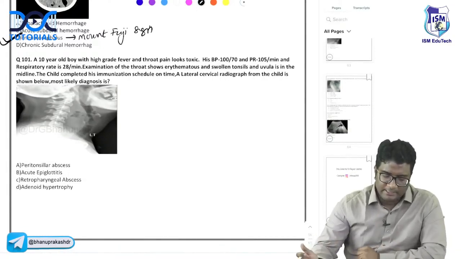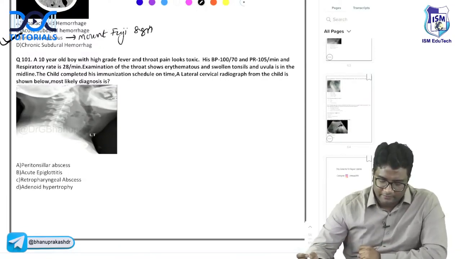A 10-year-old boy with high-grade fever and throat pain looks toxic. His BP is 100/70, pulse rate is 105, and respiratory rate is 28 per minute. Examination of the throat shows erythematous swollen tonsils and uvula in the midline. The child completed his immunization schedule on time. A lateral cervical radiograph from the child is shown below. Most likely diagnosis is?